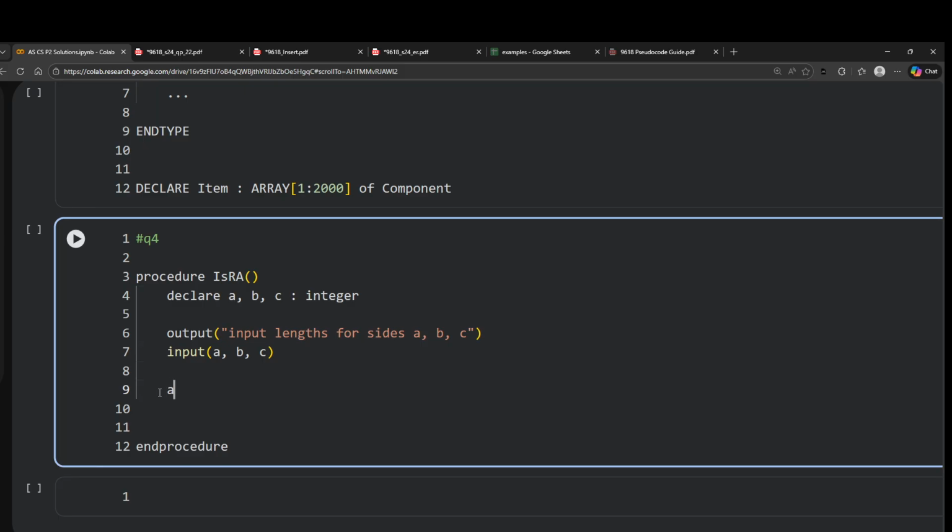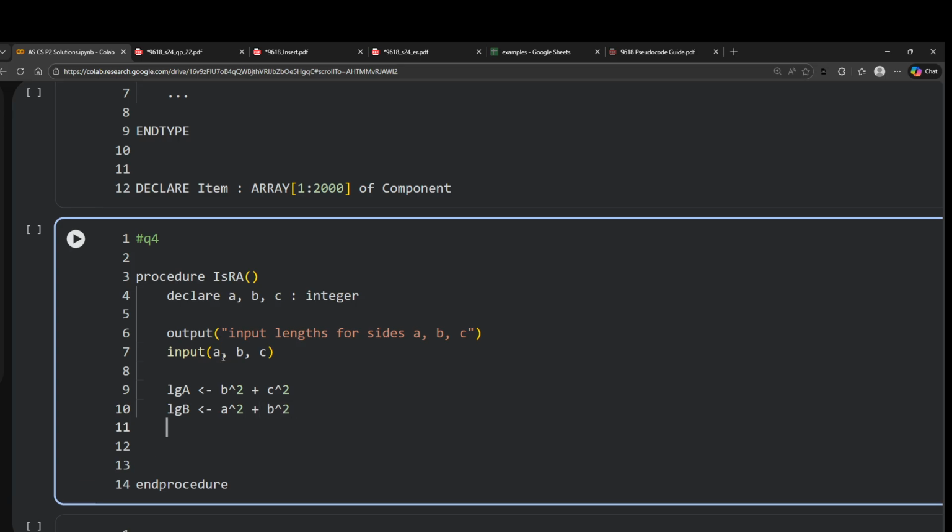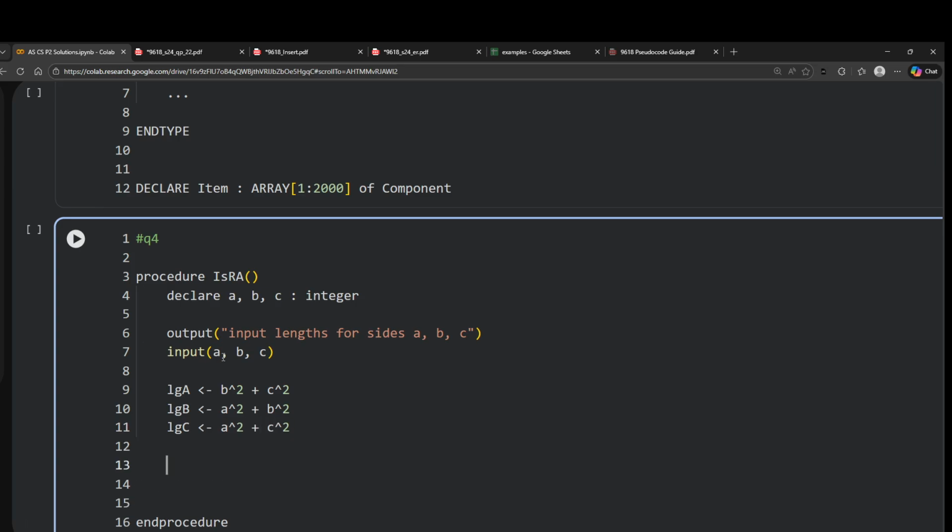Let's check when A is the largest side, let's call it LGA. So it could be largest A, B square plus C square. Or if B is the largest side, then A square plus C square. Or if C is the largest side, then A square plus B square.